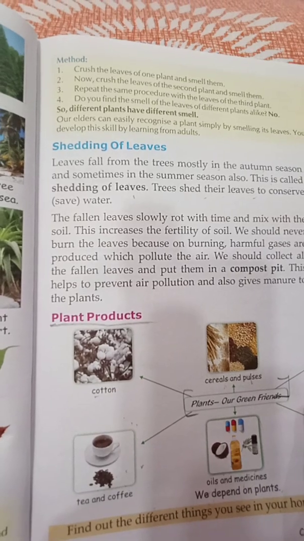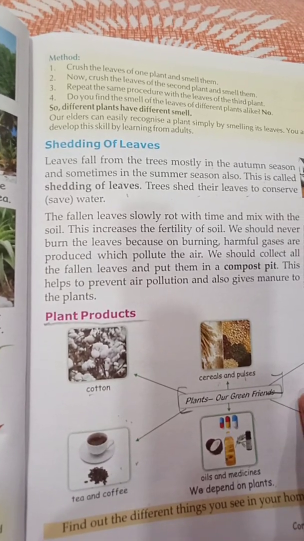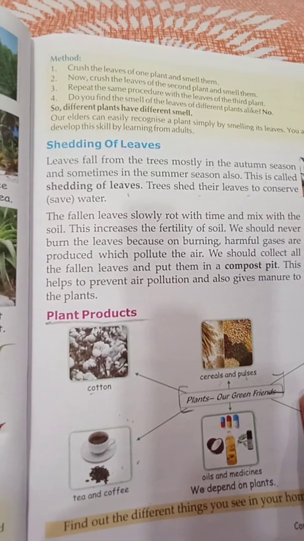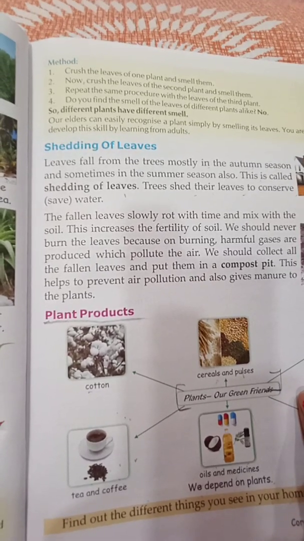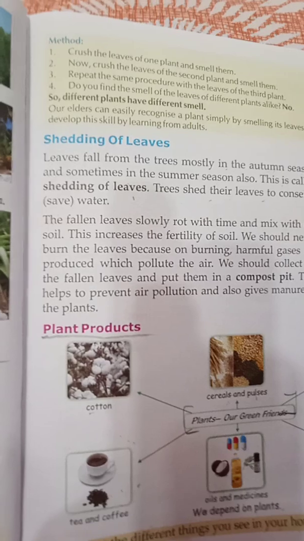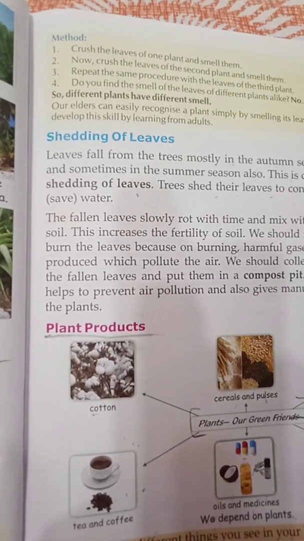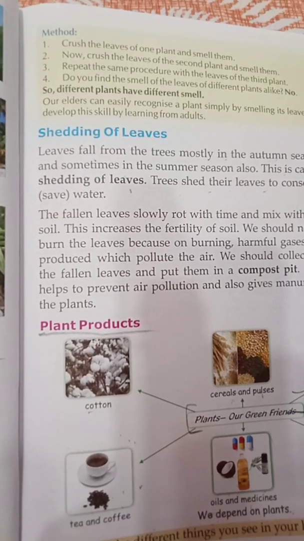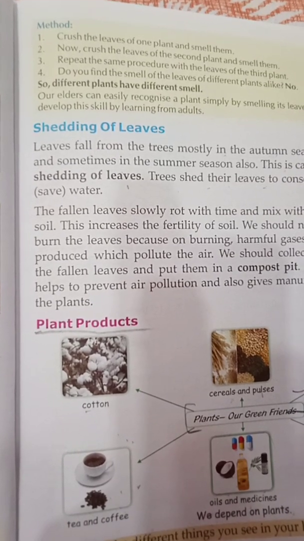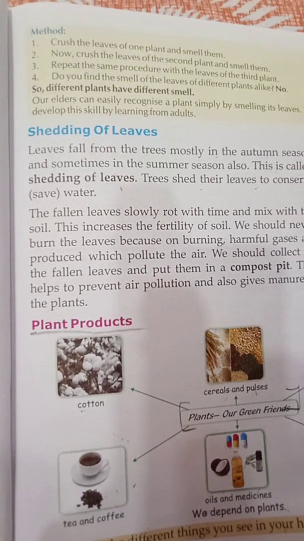Shedding of leaves means leaves fall from the tree, mostly in the autumn season and in the summer season. That is called shedding of the trees. After falling from the tree, what is the use of these leaves? We can use these leaves to make manure for the plants by making a compost pit.